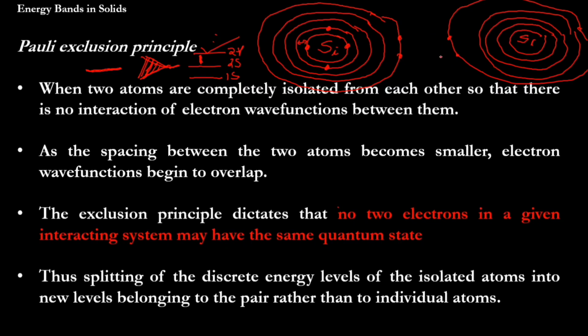It becomes a band. That is what Pauli's exclusion principle says: no two electrons in a given interacting system may have the same quantum state. I think you get the concept, so we need this concept.